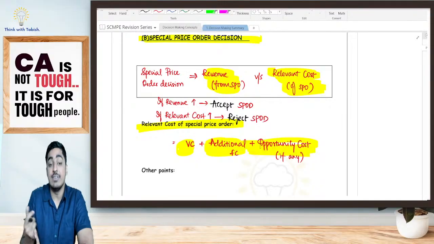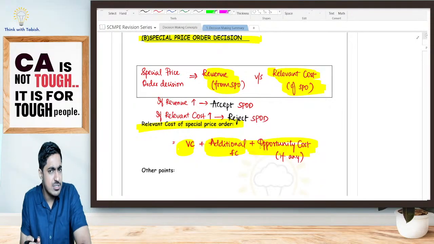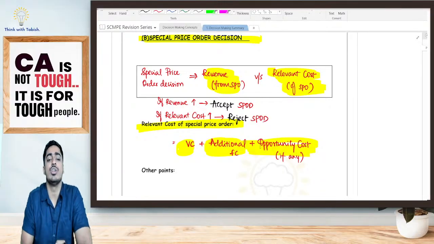For that hall, is there any variable cost? Are you incurring any specific extra fixed cost? Is there any opportunity cost? All three are going to be relevant.